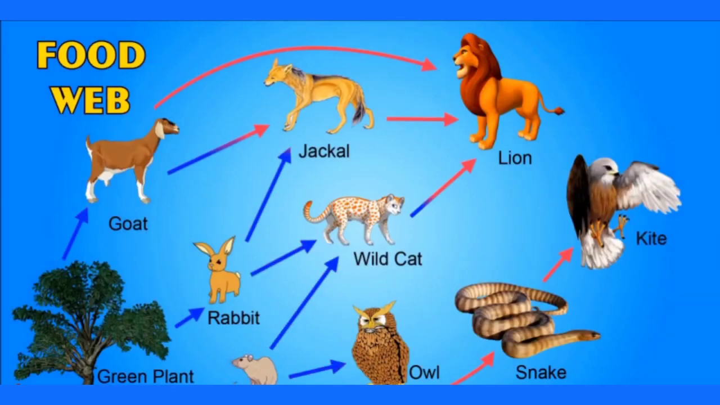Look at this picture. It is very complex. Look at the rat. It can be eaten by a cat also, or maybe eaten by a snake or owl. Plants can be eaten by a goat or rabbit. These kinds of complex food chains are called a food web, as they are very interconnected like a spider web.